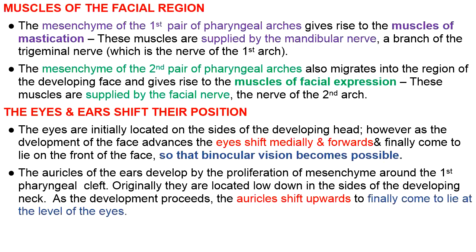In the previous diagram, we have seen that the auricles develop in the cervical region around the first pharyngeal cleft, but gradually the ears shift their position and the auricles or the external ears rise gradually by differential growth in the region of the head and neck, and finally the eyes and ears come to lie at the same level. Movement of the eyes is medially and forwards, and the movement of the ears is upward.